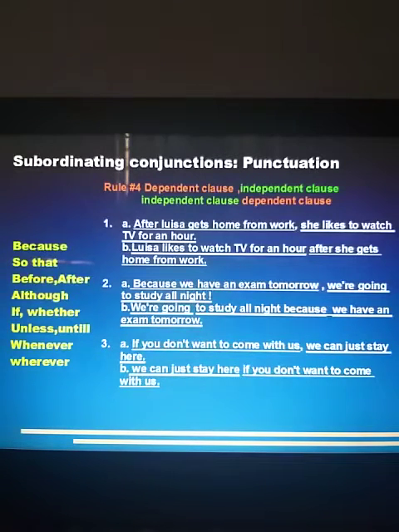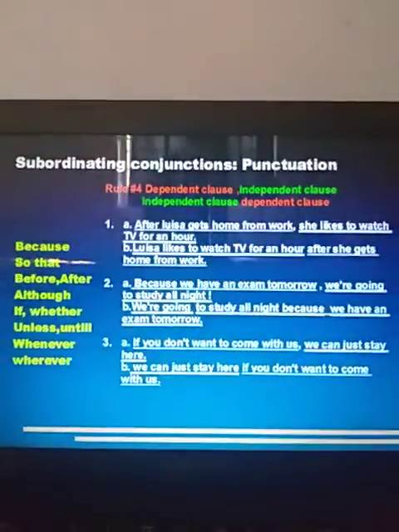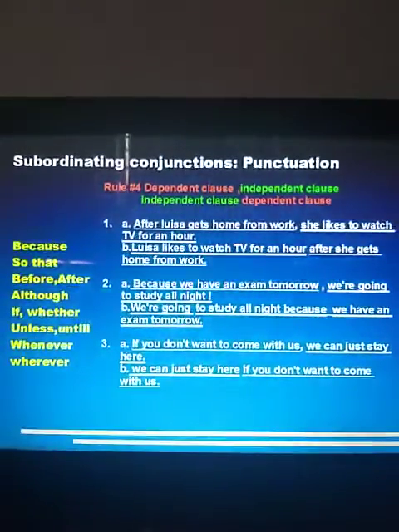But in the second sentence, Louisa likes to watch TV for an hour, this is an independent clause, and that's why it doesn't need a comma, because we understand that Louisa likes to watch TV for an hour after she gets home from work. After she gets home from work, Louisa likes to watch TV for an hour. Did you understand? And that's why we don't need a comma after an independent clause.